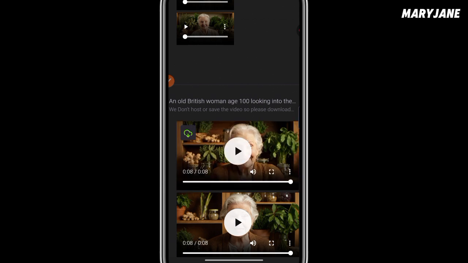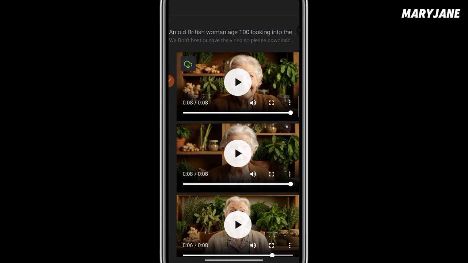Sweet, you can see it. So this is the first one. You can see they are looking the same.